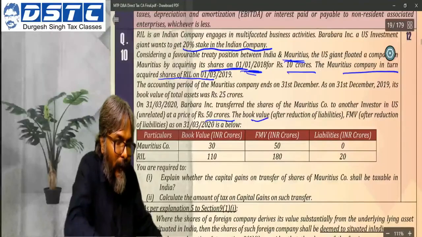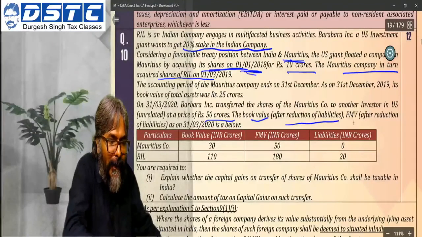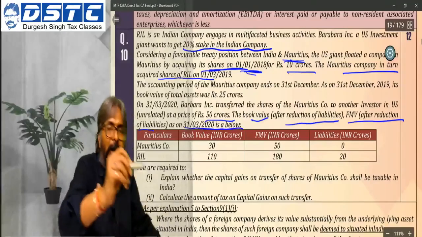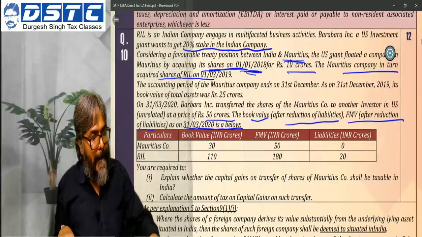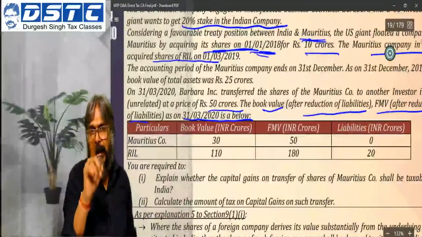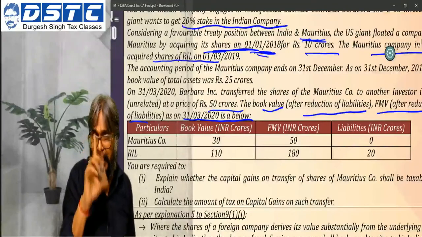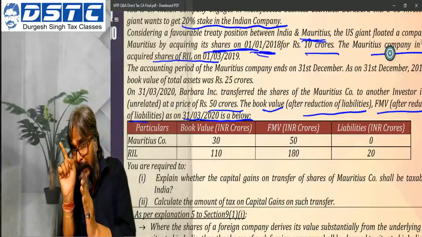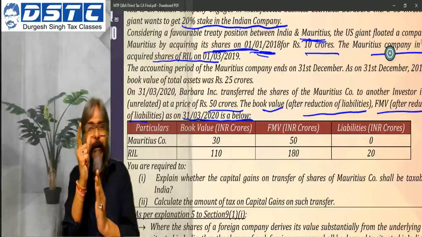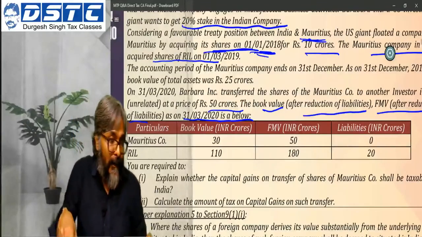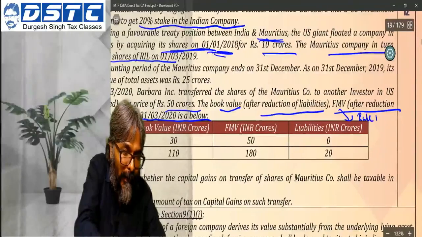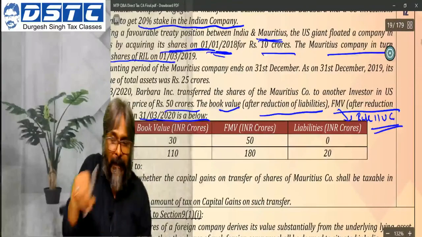The book value, and the FMV after reduction of liability, as on 31st March 2020 is as below. Students, I am repeating this: please don't make this mistake in the exam. FMV under Rule 11UC is a very tricky rule.